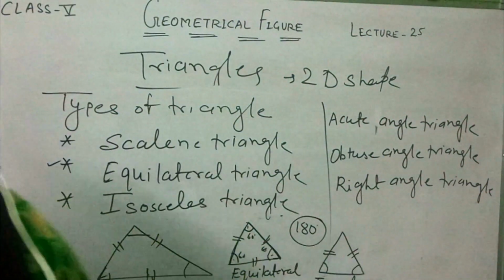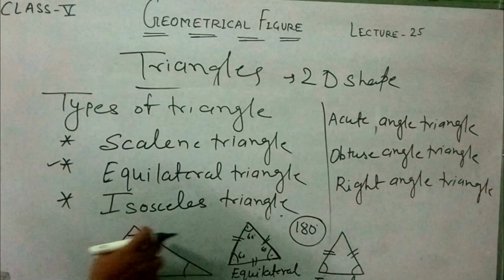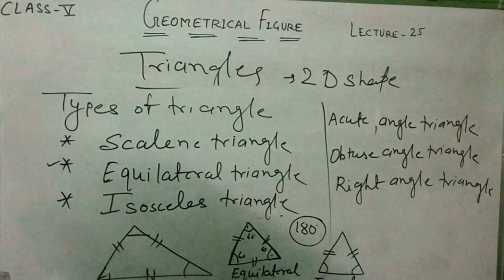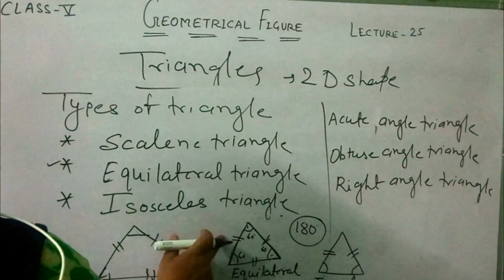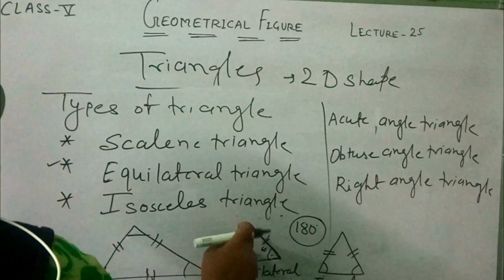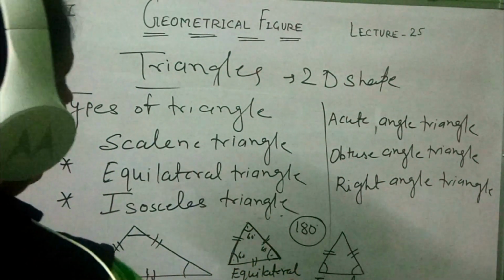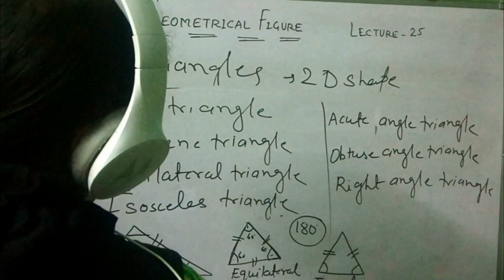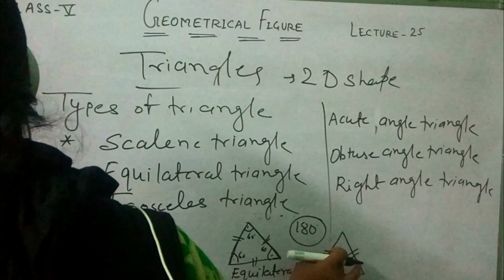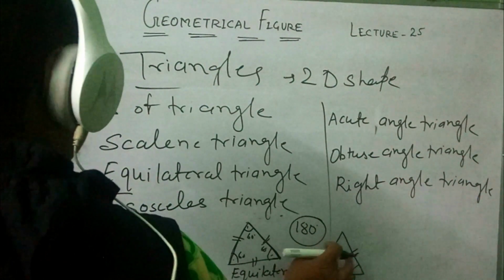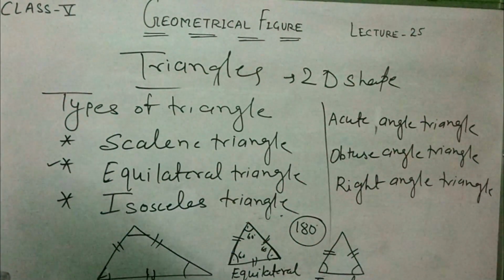Two sides are equal. Once again I explain: in a scalene triangle, all three sides are different and all three angles are also different. In an equilateral triangle, all three sides are equal and all three angles are also equal. And an isosceles triangle is a triangle with two sides of equal length.